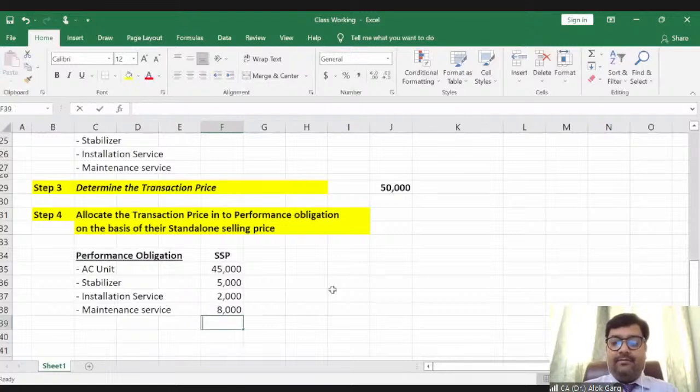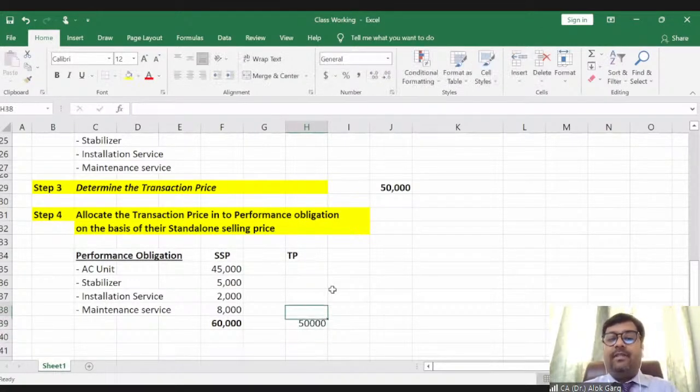What is the total here, guys? Okay, so the standalone selling price total is 60,000. But what is the transaction price? The transaction price is 50,000, right? So now this 50,000 needs to be allocated into these 4 performance obligations. How can we allocate this 50,000?